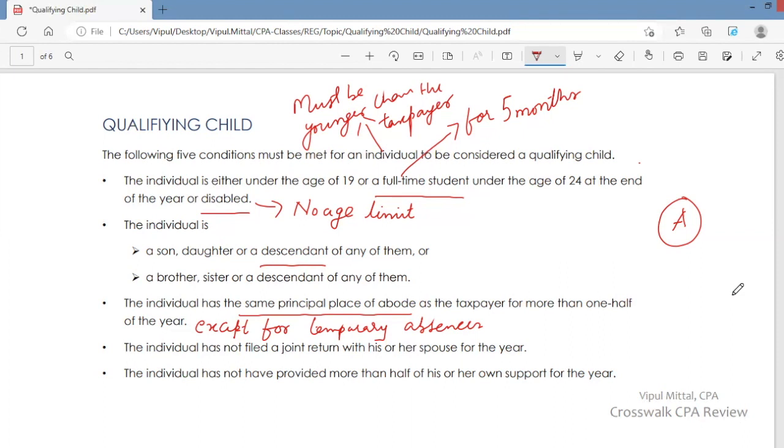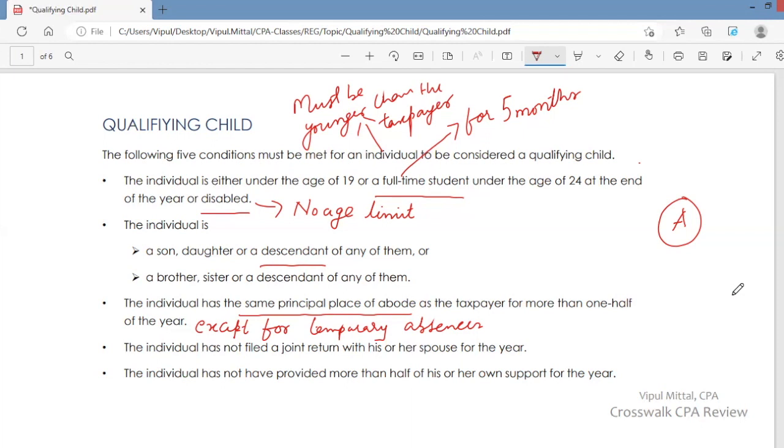When there are such temporary absences, it is considered that the individual is staying with you, although the individual is not staying with you. The individual is in hospital, for example, or on vacation, but still it is considered that the individual is staying with you during that period. It is considered that the individual has lived with you during those temporary absences.